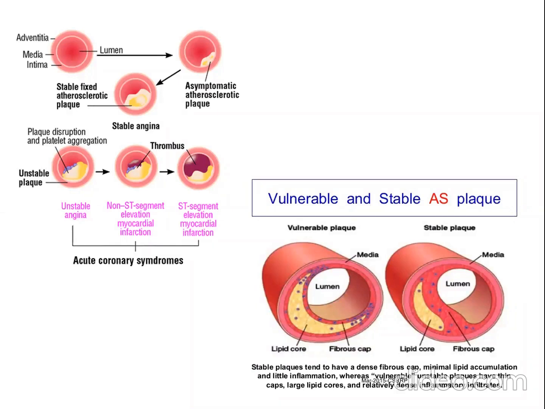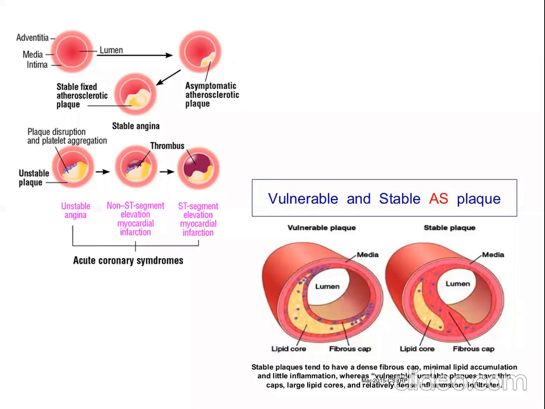So what is a typical plaque? A typical plaque is the dysfunction of the endothelium. It is composed of fibrous cap, smooth muscles and a lot of collagen and macrophage. Clear? So why does this plaque develop?